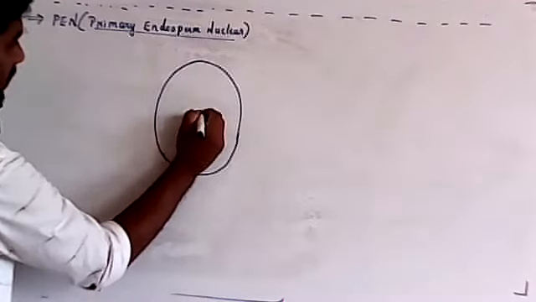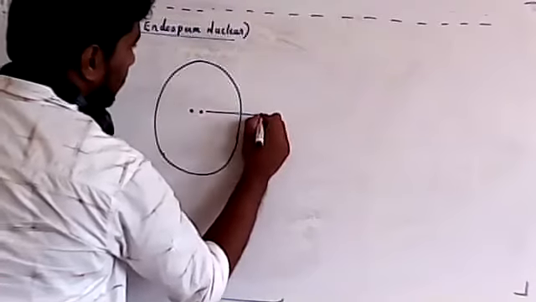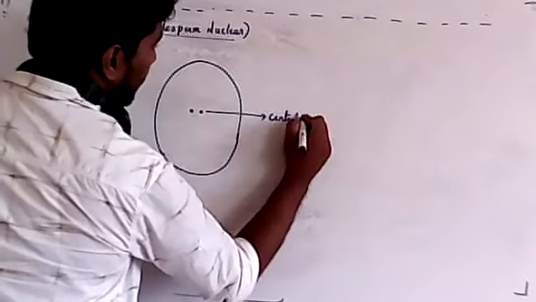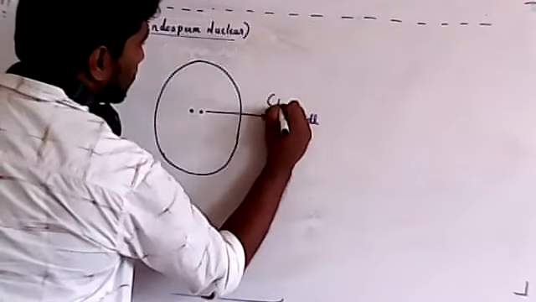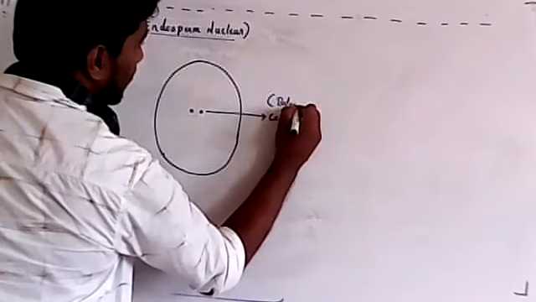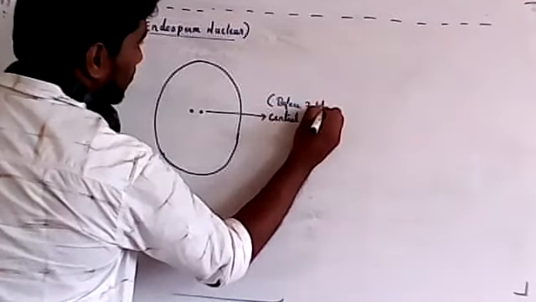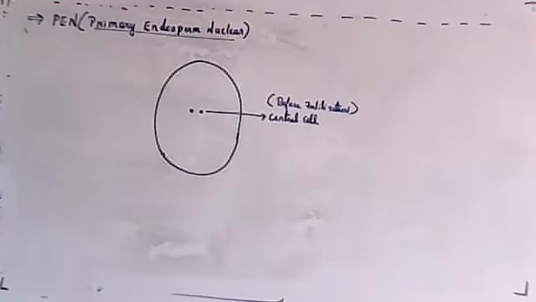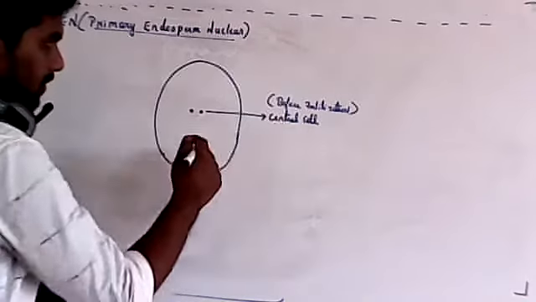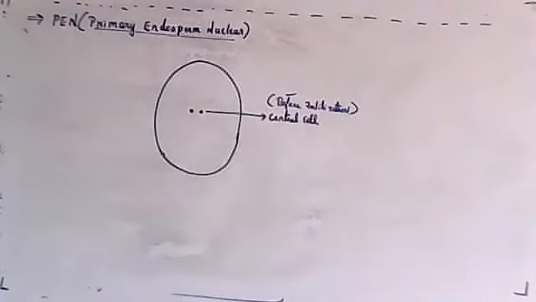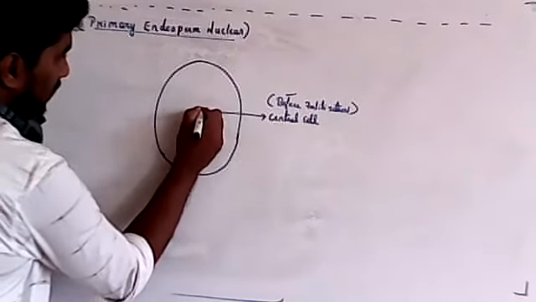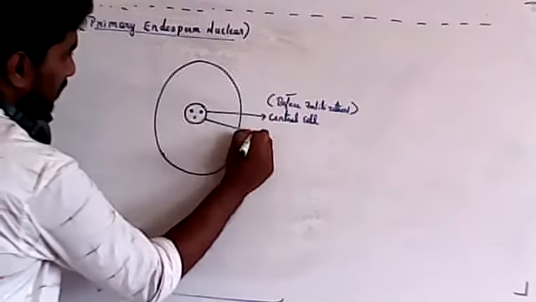The two nuclei present at the center, that cell will be called the central cell. Before fertilization, before the male gamete comes and joins in, it is called the central cell. But after fertilization, there will be transfer of one gamete here. This is called triple fusion.